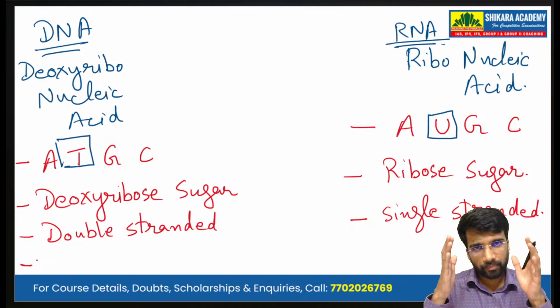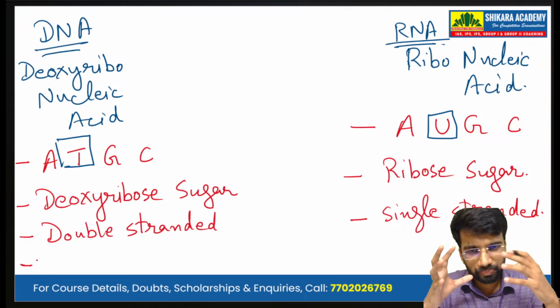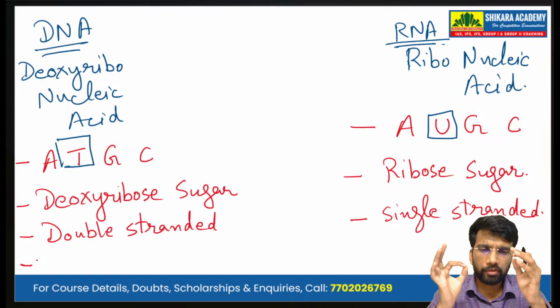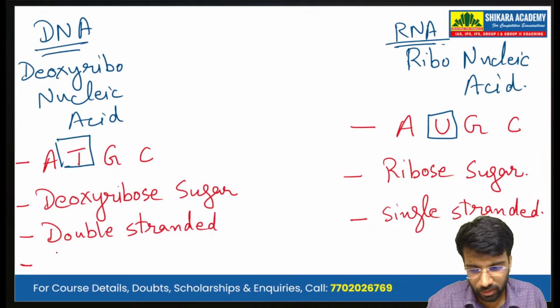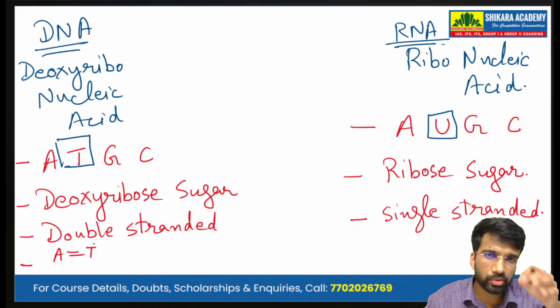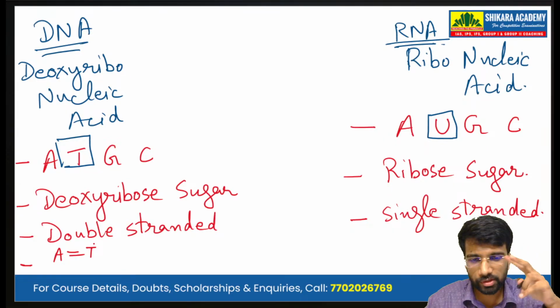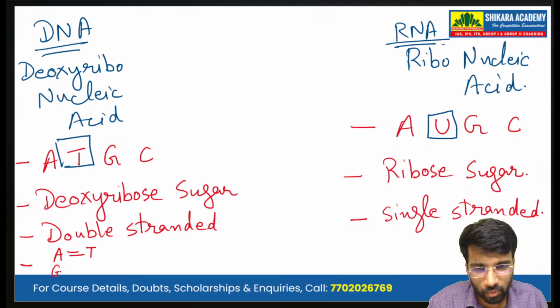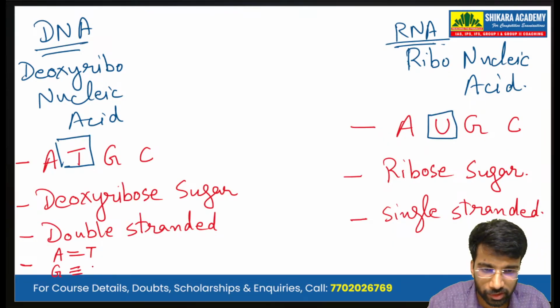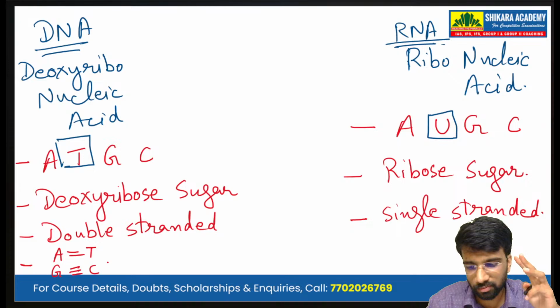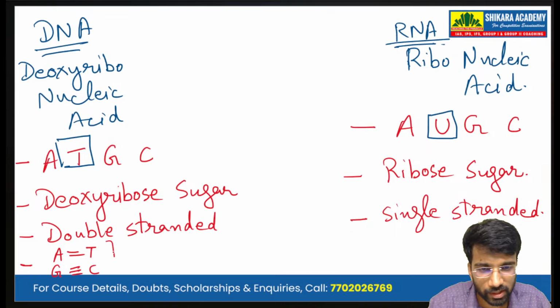Looking at the bonding between the nitrogenous bases, an adenine molecule is joined to the thymine by 2 hydrogen bonds, and the guanine nitrogenous base is attached to cytosine using 3 hydrogen bonds. So this is known as base pairing.